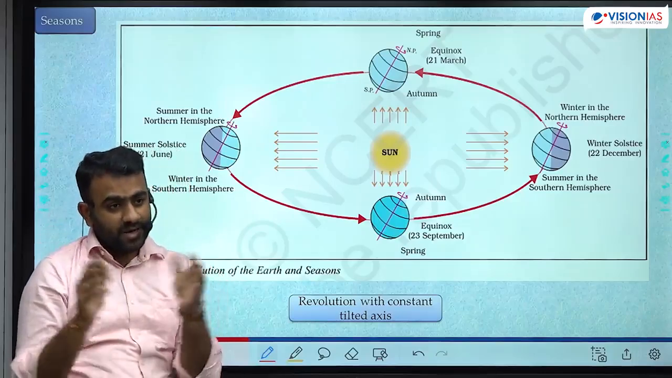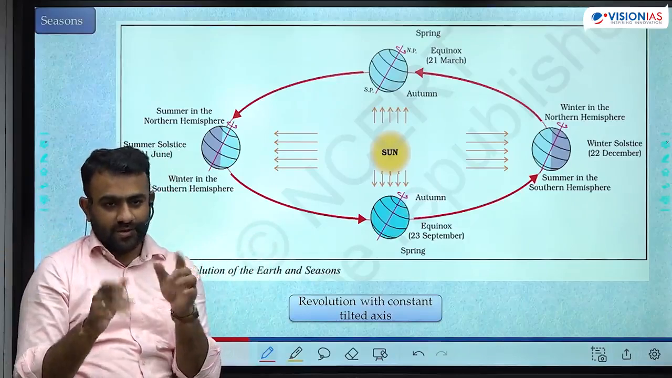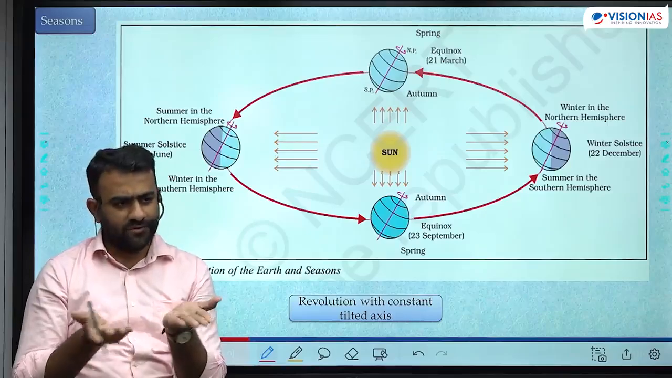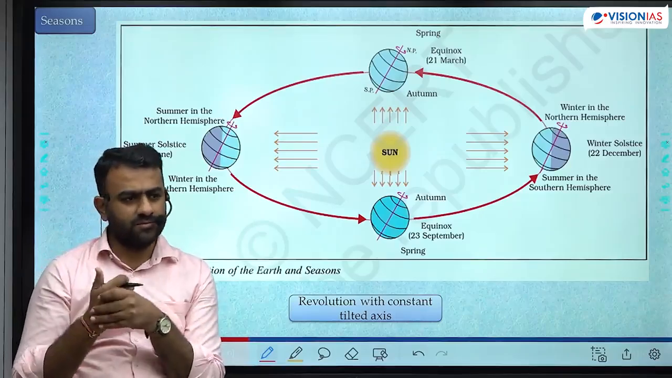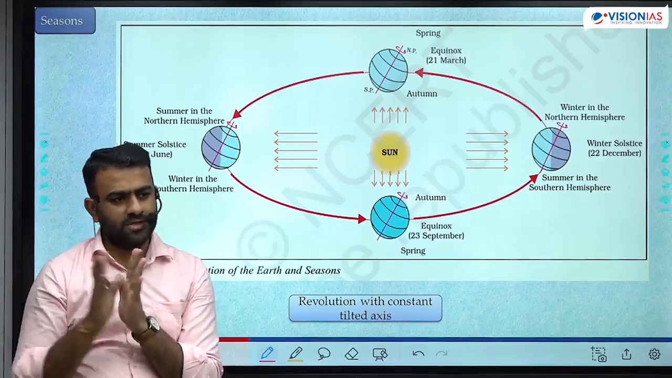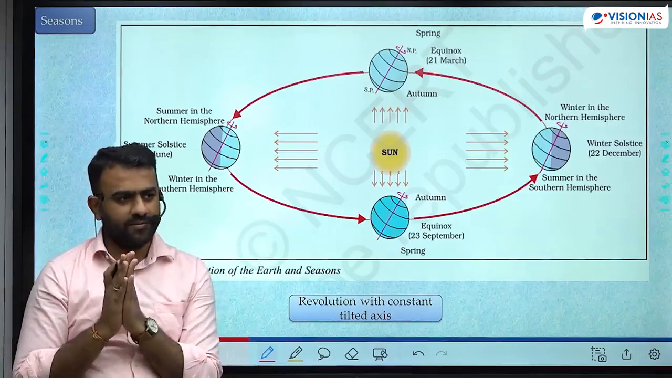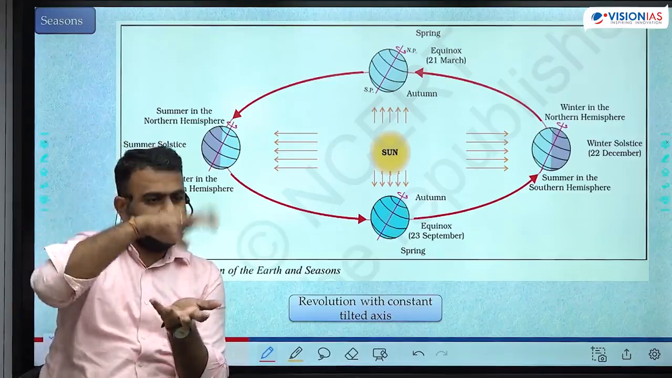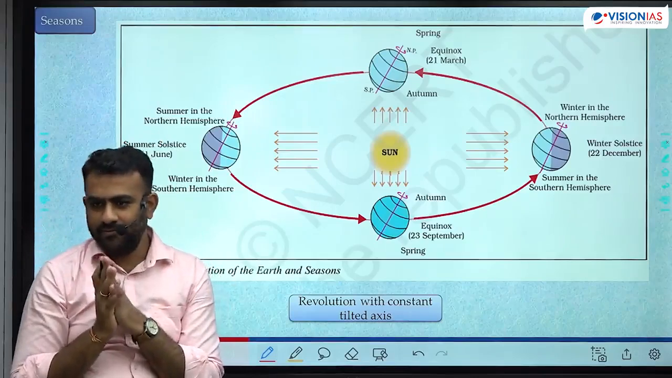During the winter, length of the day is shorter. Late sunrise, early sunset. That is what we are seeing now. 7 o'clock sunrise hoga, 5 o'clock sunset. Fine? Intensity of sunlight is also low. In a unit area, the amount of sunlight falling is also less.